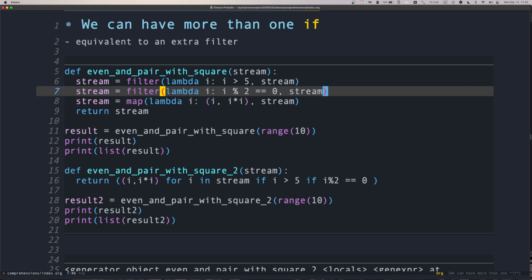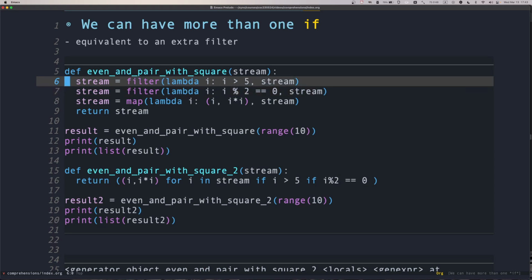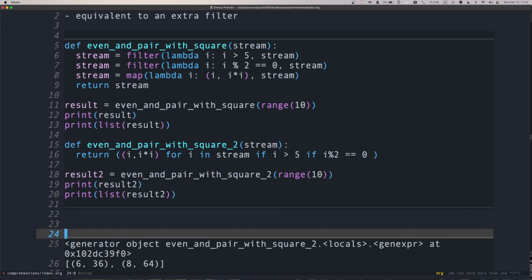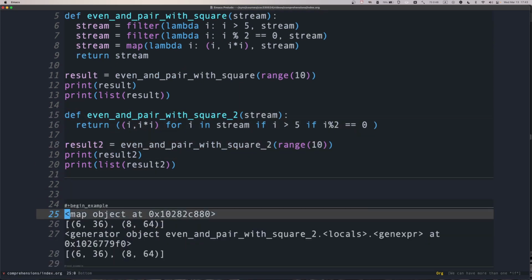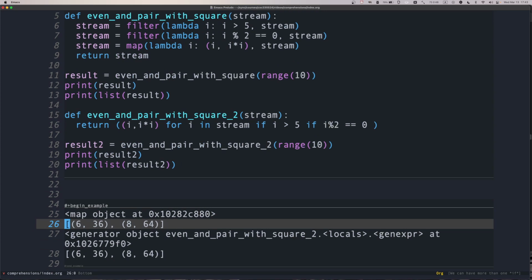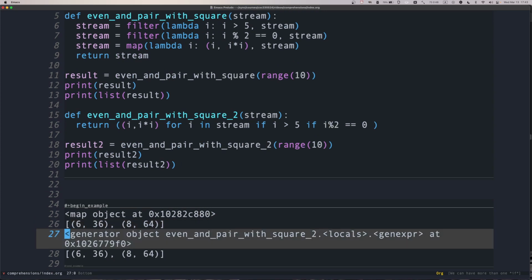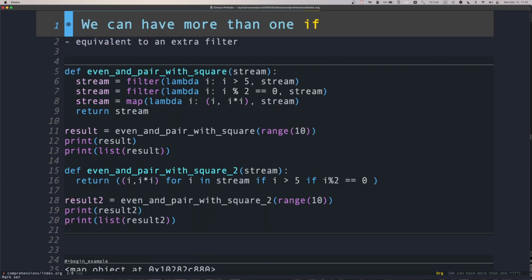We're making our code a little bit more readable, because we're saying first this is true and then this is true. And notice that I'm adding this new filter in my original function, and the two of them are still doing exactly the same. So if I run this code, you can see here the map object generates 6, 8 with their corresponding squares, and the generator object generates 6 and 8 with their corresponding squares.